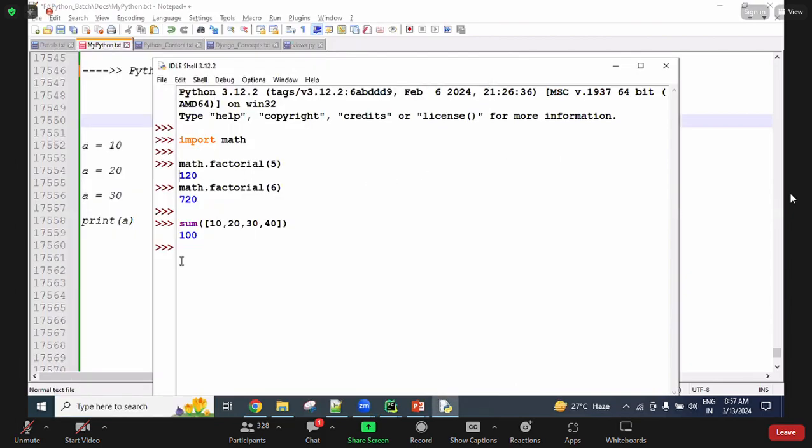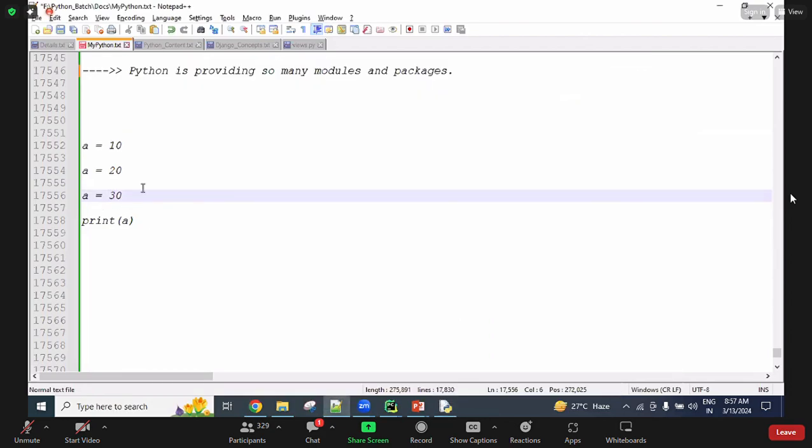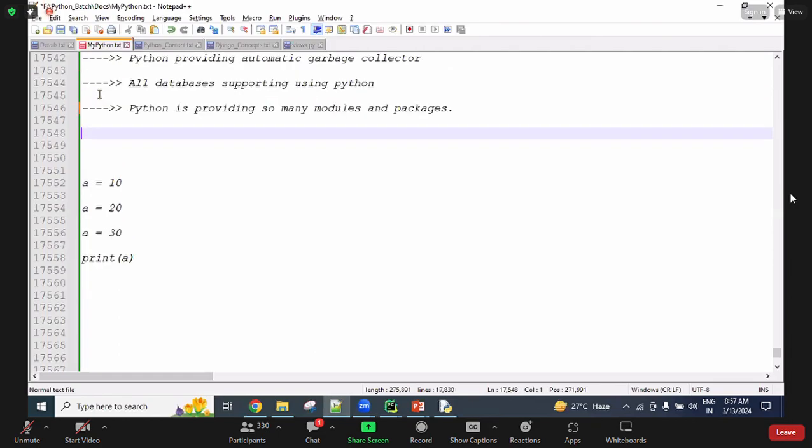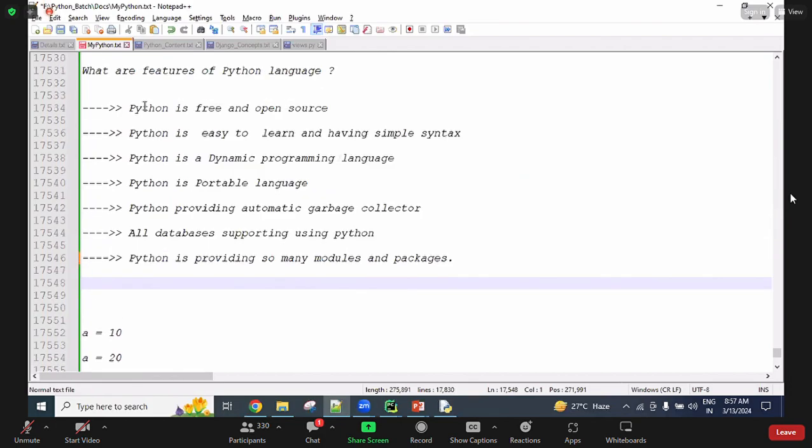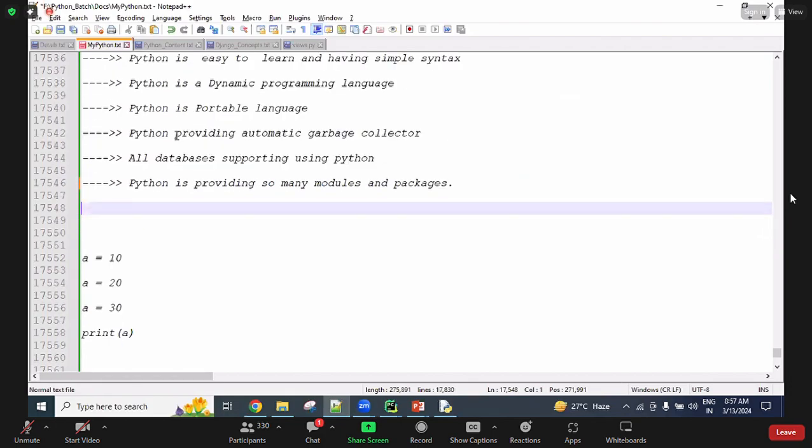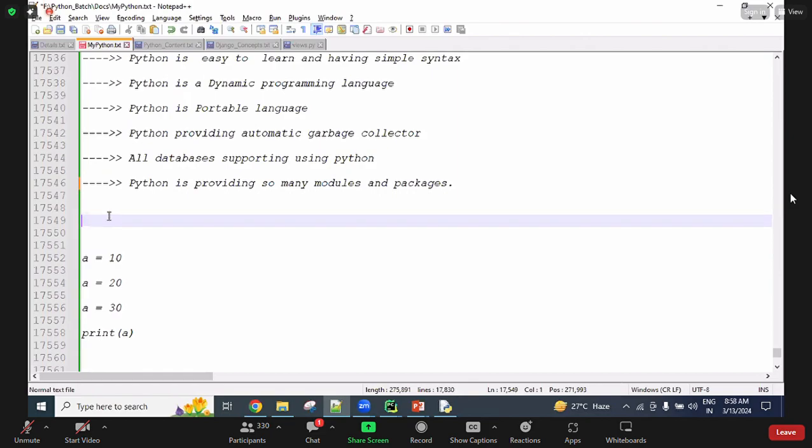Wait a little time, guys. Wait a little time. See, that is all I'm telling. Right now, I'm not discussing the installation, guys. Again, people are sending messages about how to install Python. So right now, I'm focusing on the features of Python, advantages of Python, guys. Once completing this, then I will start discussing the installation. Yes, guys.